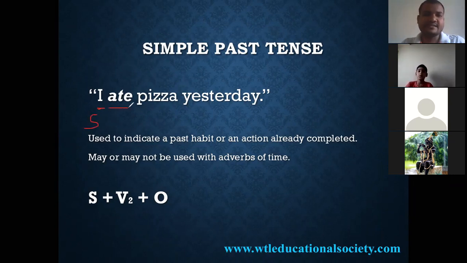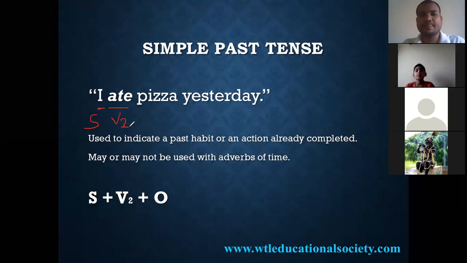Next, ate. Ate is the verb, V2 or the past form of the verb. Then pizza is the object.